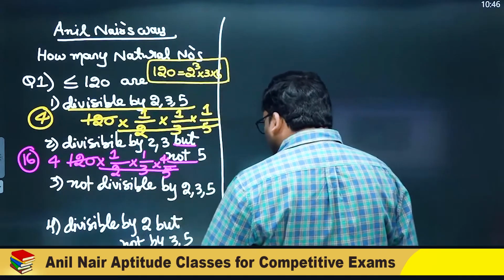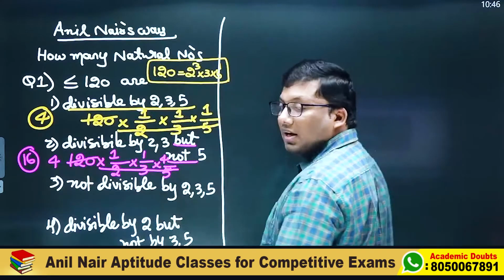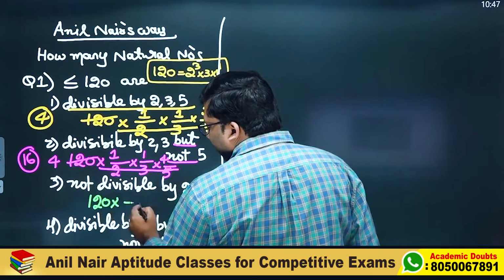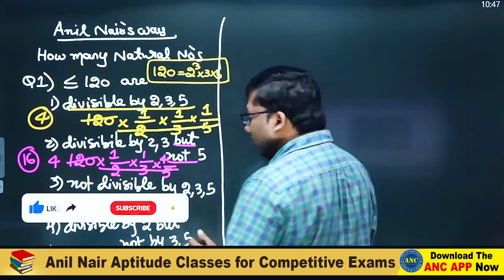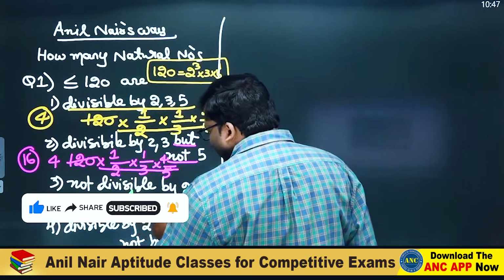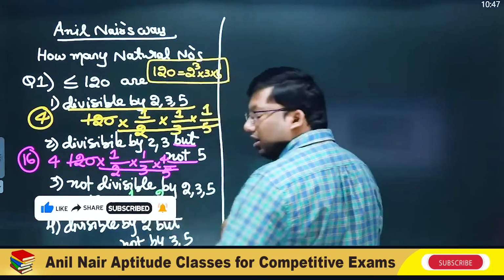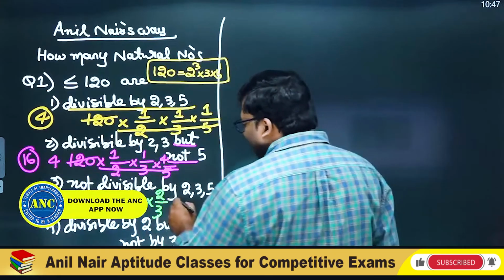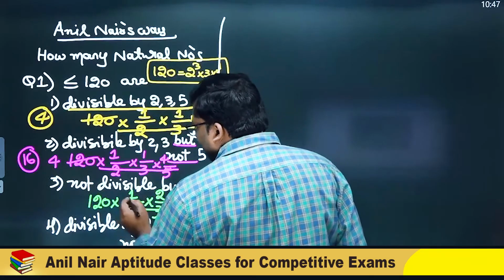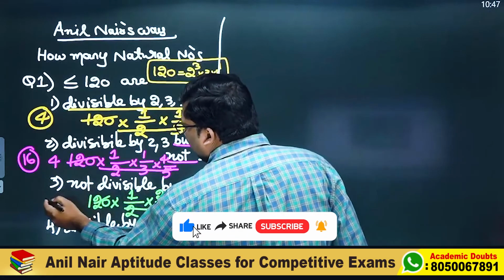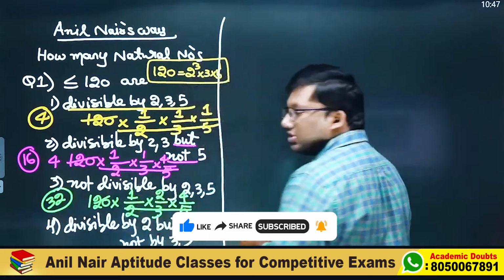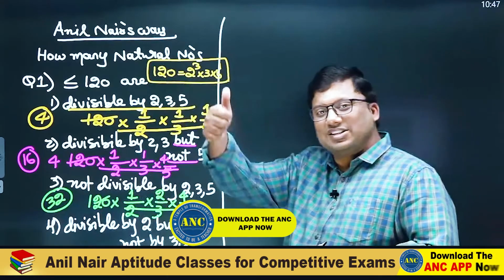Not divisible by 2, 3, 5. It should not be divisible by 2, 3 and 5. For every two numbers, one number is divisible. How many are not divisible? 1. For every three consecutive numbers, one number is divisible. How many are not divisible? 2. For every 5 consecutive numbers, one number is divisible. How many are not divisible? 4. So 4 into 2, 8; 8 4s are 32. Answer for this question is 32.